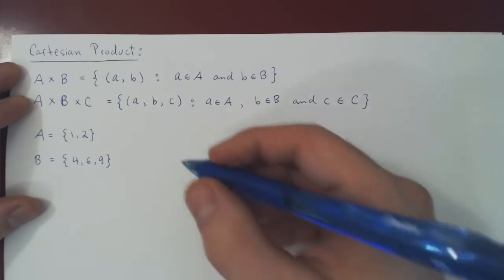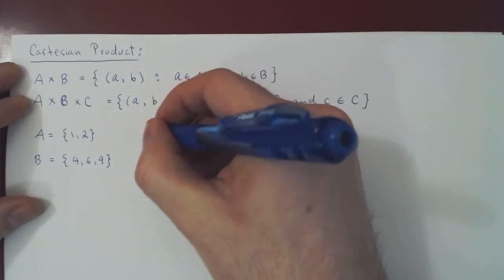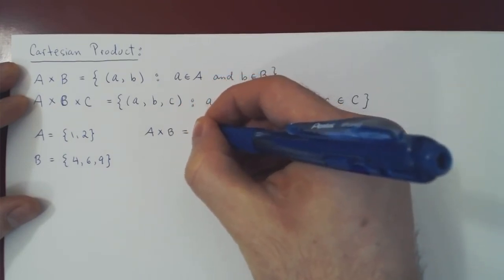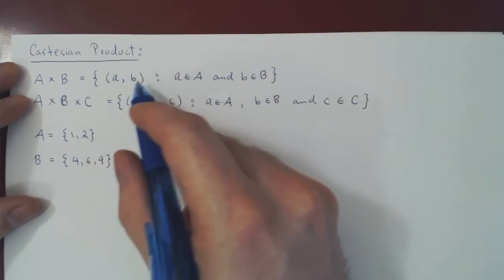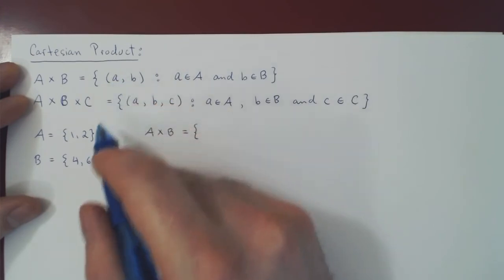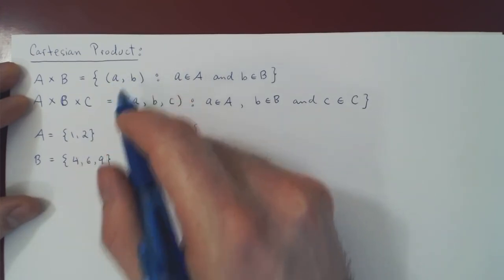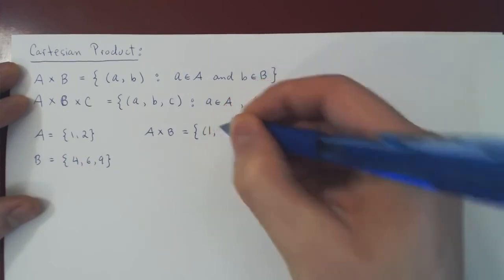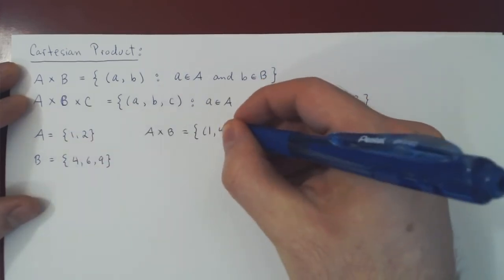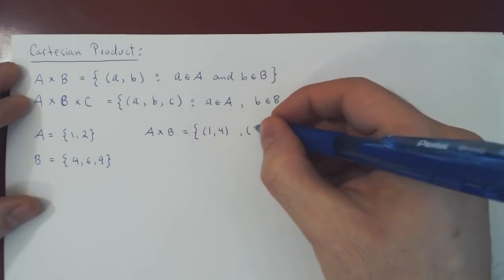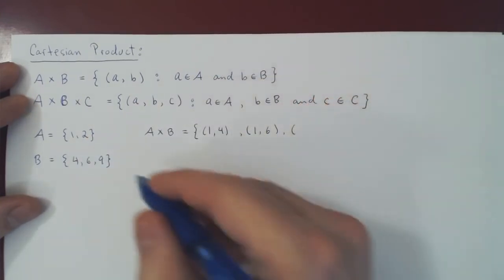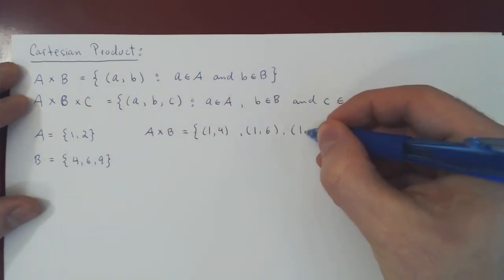Let's look at all the elements of A cross B. Well, they are tuples where the first element must come from A, the second element must come from B. So let's fix 1 first. Then we can have 1, 4. We can have then 1, 6. And we can have, of course, 1, 9.